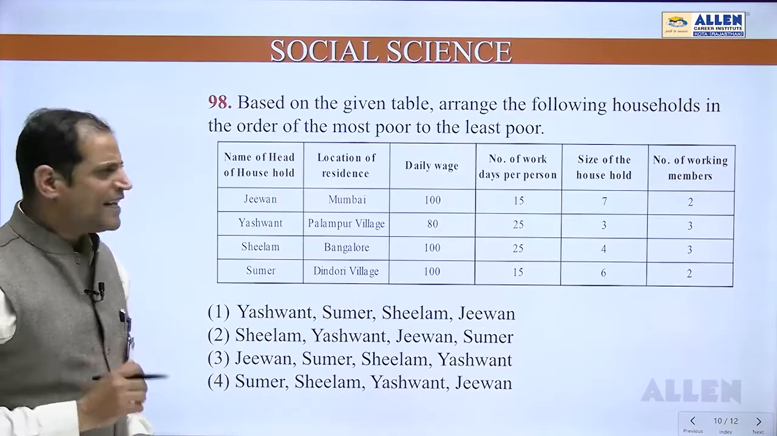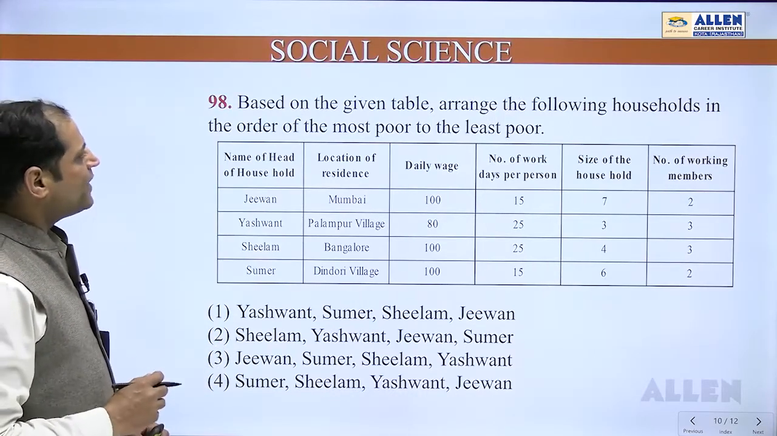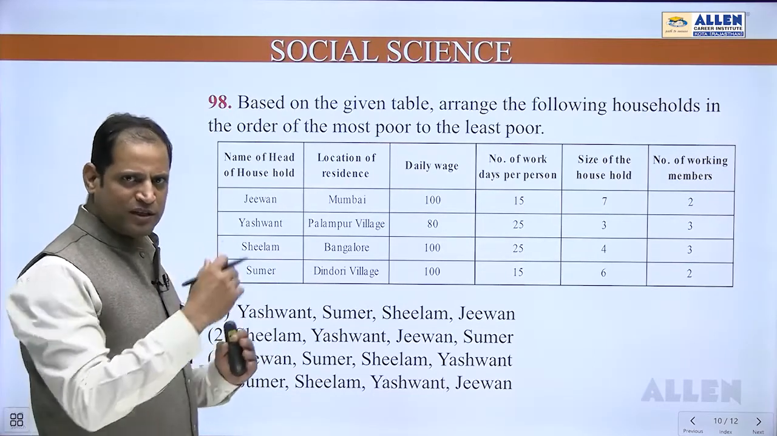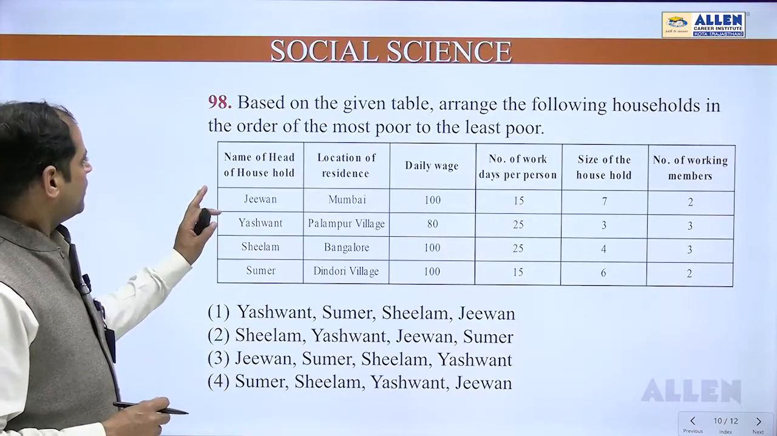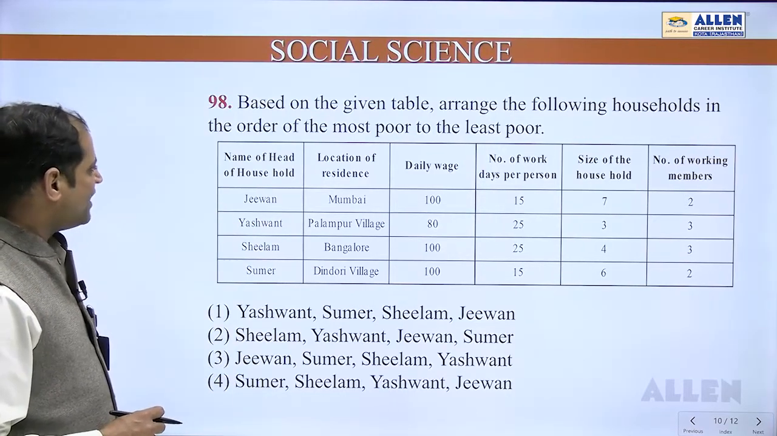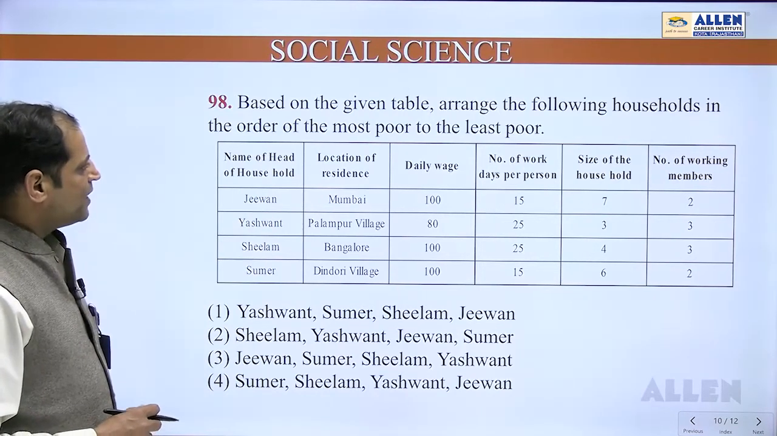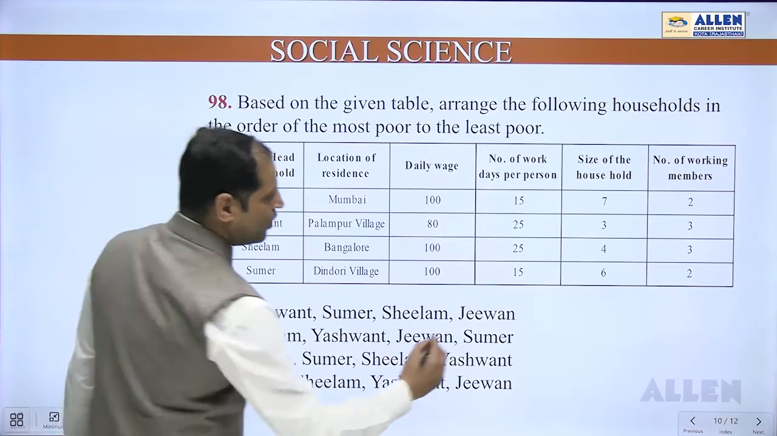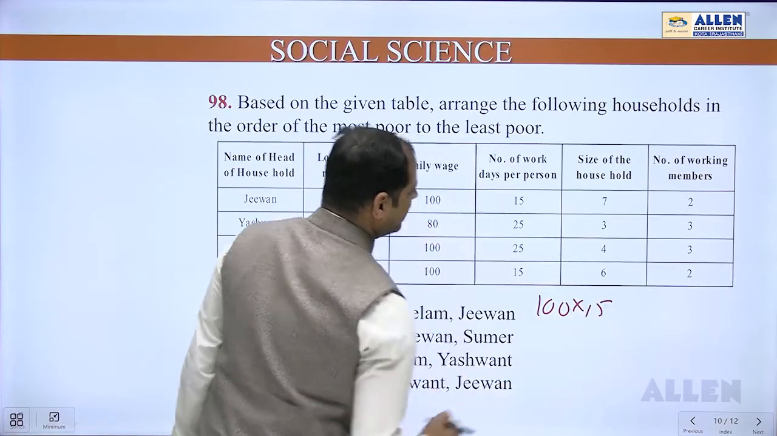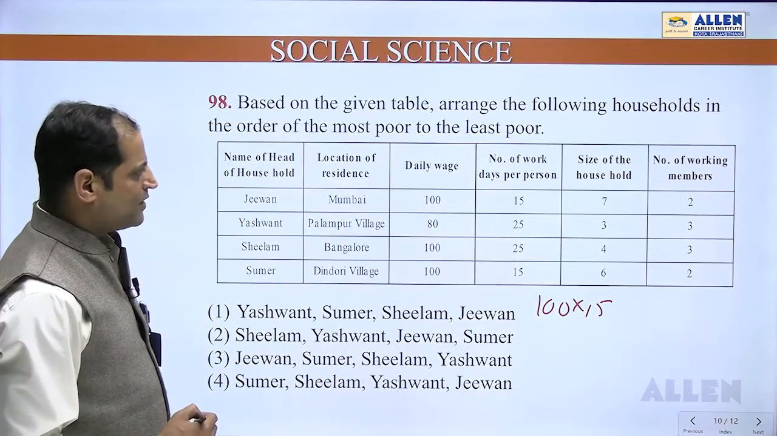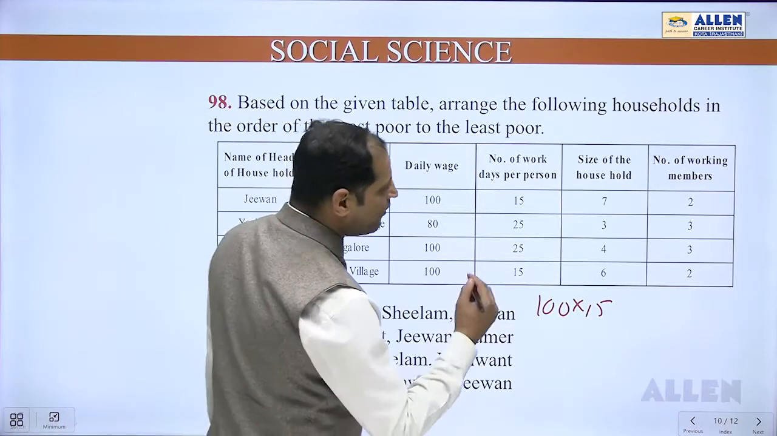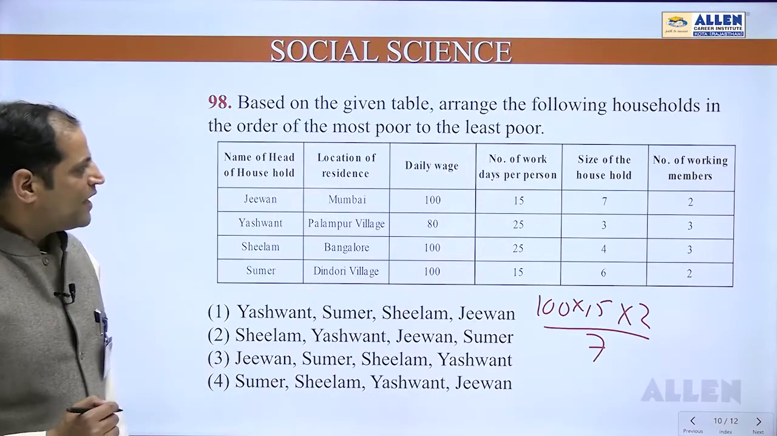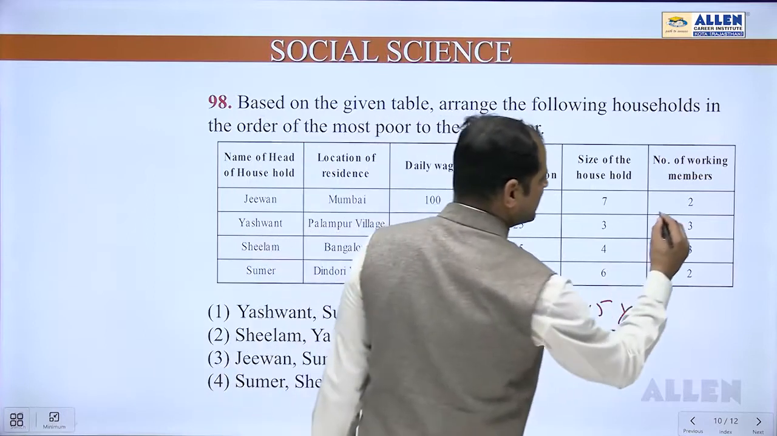Coming towards question number 98. The question says, based on the given table, arrange the following households in the order of the most poor to the least poor. Poorest to least poor we have to move. The first household, the owner of the house is Jeevan. Location of residence is Mumbai. Daily wage is 100. Number of working days per person is 15. So 100 into 15. The size of the household is 7 and the number of working members is 2, so multiplied by 2 and divided by 7. That will give you near about 428.57.